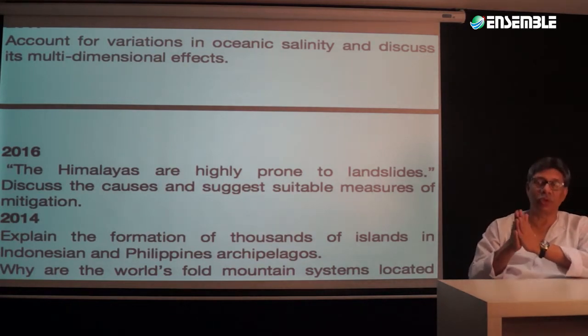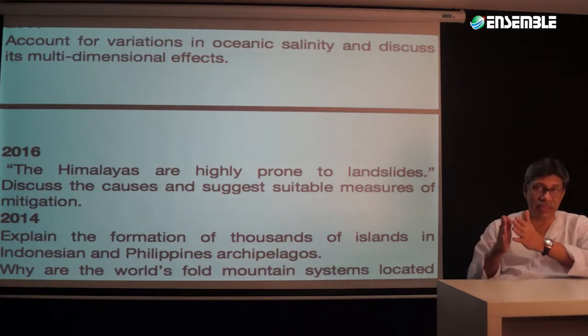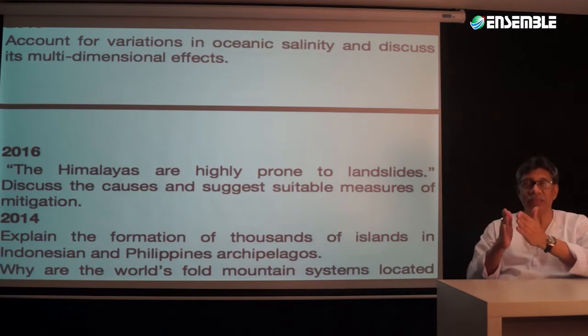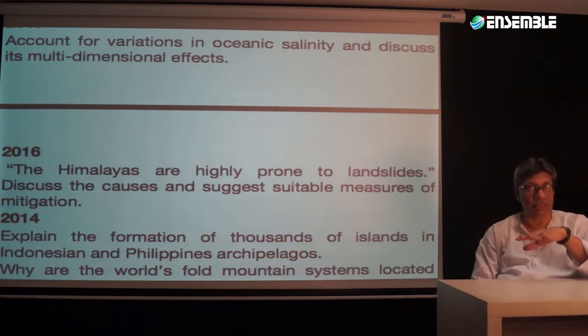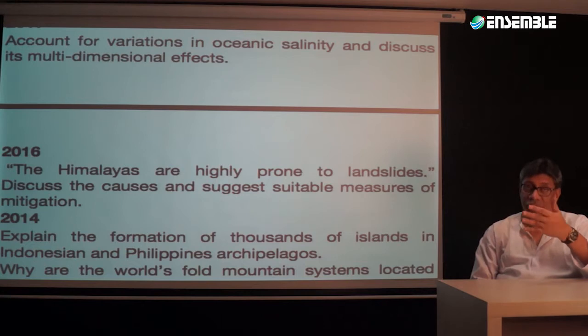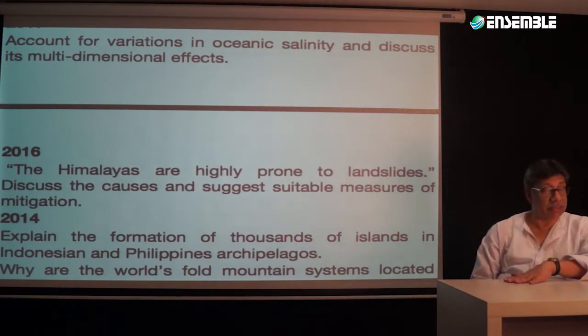It will also talk about how an increase in salinity can lead to density changes, and how increase and decrease in salinity are associated with the evaporation of water bodies. How such an increase or decrease can also lead to more rains or less rains. How it is associated with dryness conditions. Everything is going to be a part of it, and that is exactly our main concern in this case.